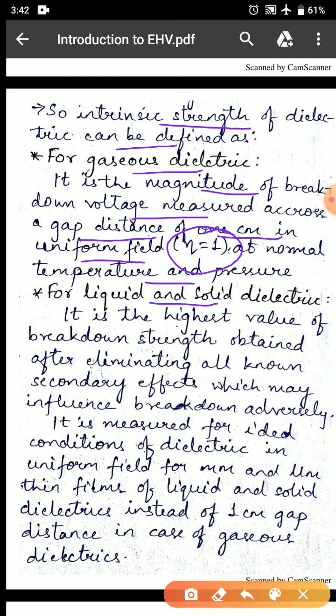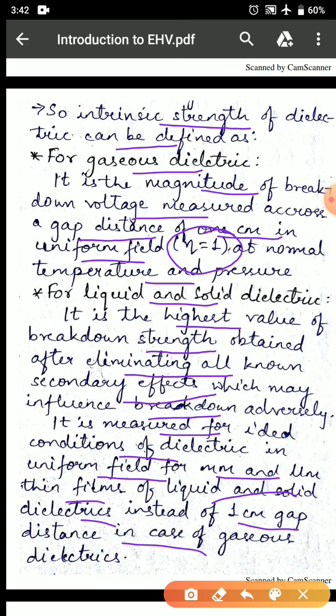For liquid and solid dielectrics, it is the highest value of breakdown strength obtained after eliminating all secondary effects which may influence breakdown adversely. It is measured for ideal conditions of dielectric in uniform field for mm and micrometer thin films of liquid and solid dielectrics instead of 1 centimeter gap distance in case of gaseous dielectrics.